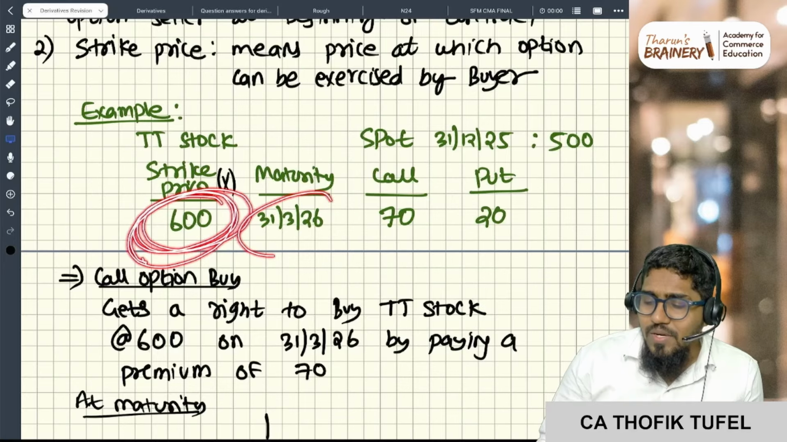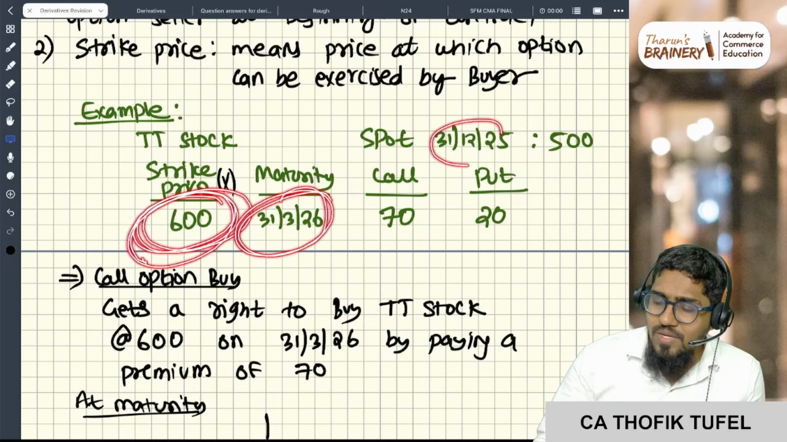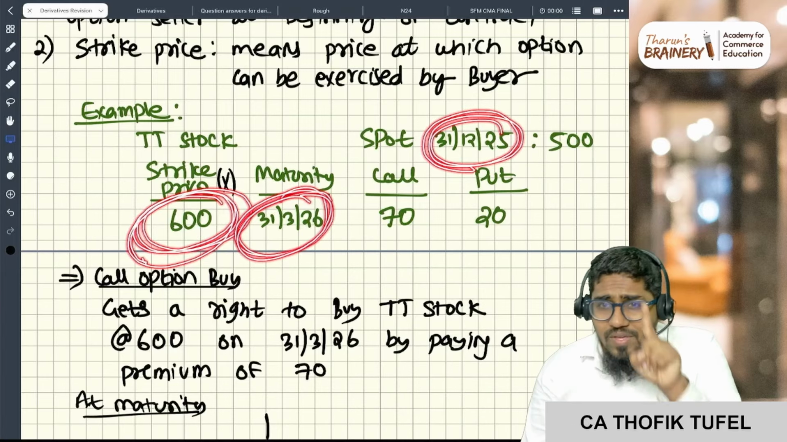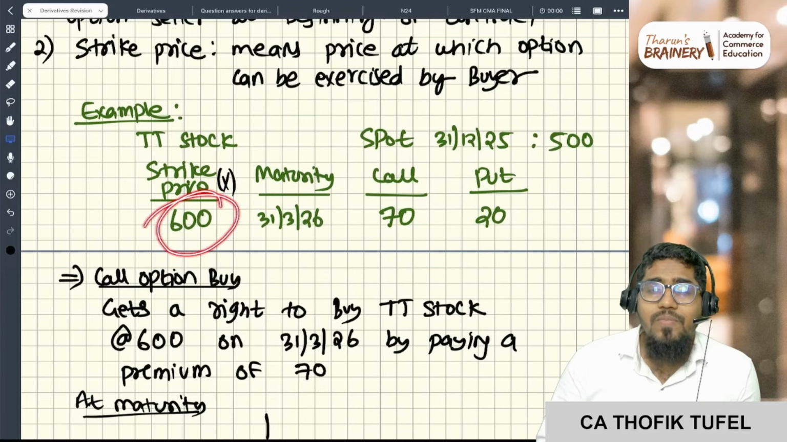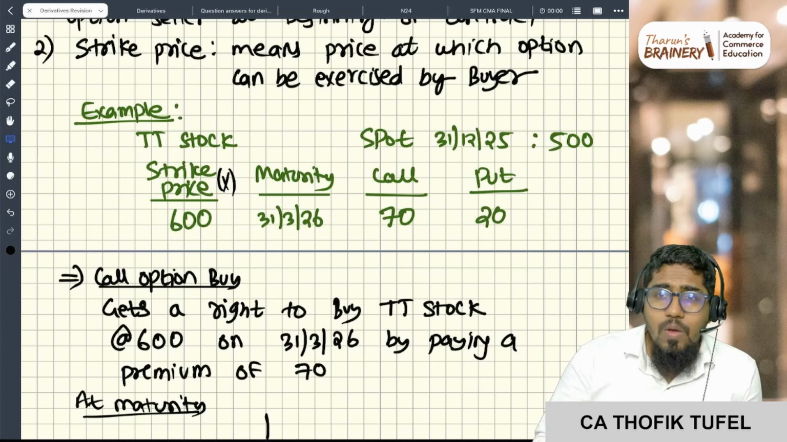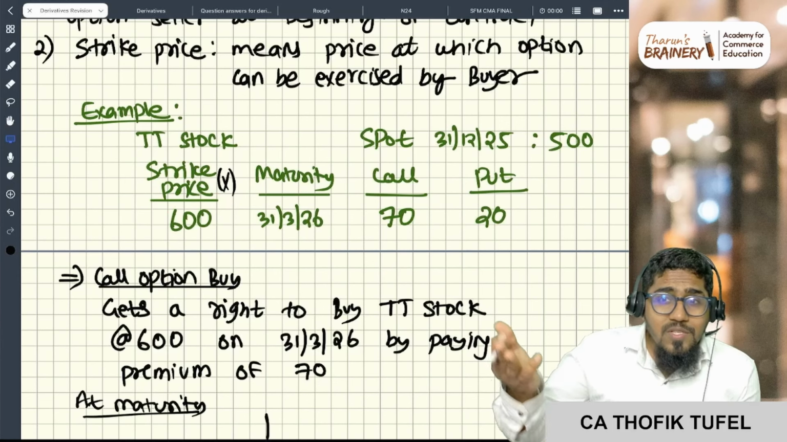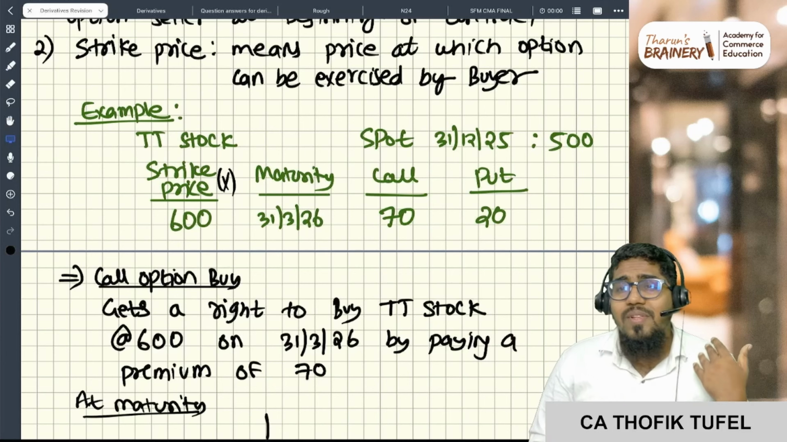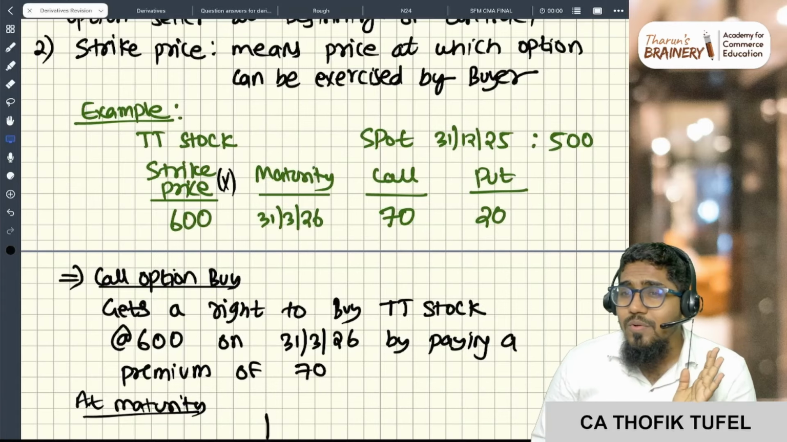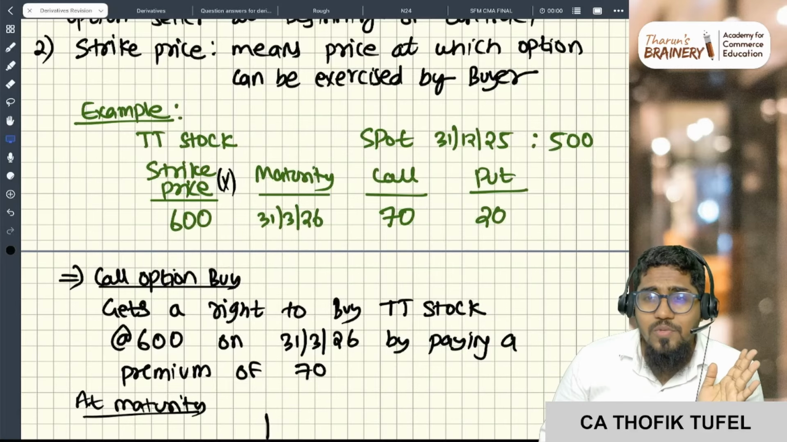Today is 31/12/2025. So after 3 months, I have the right to buy at 600 rupees. Sir, what if at maturity the price is 700? It's my profit, right? I will pay 600 and I will get the stock worth 700. Sir, what if it is 500? I will say no. I will not exercise the option at all.